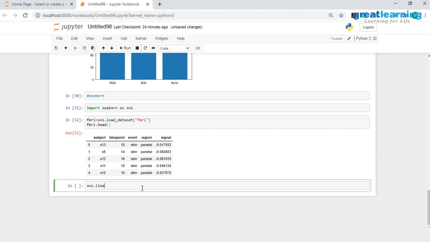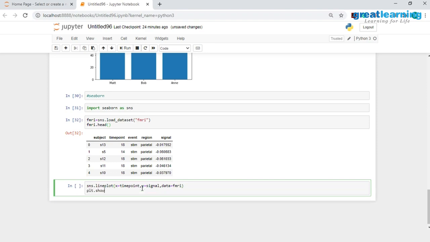For this, I'll write down sns.lineplot. And onto the x-axis, I'd have to map the time point column. Onto the y-axis, I'd have to map the signal column. And the data which I'm using is obviously fMRI. Then to show it out, I'll have plt.show.